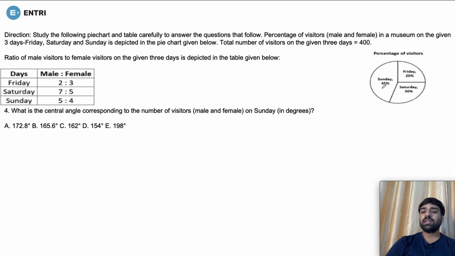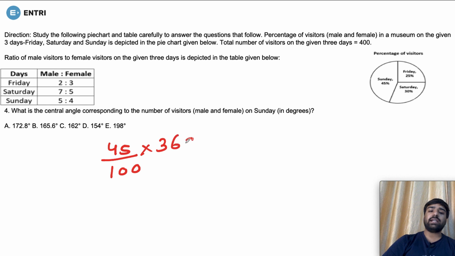On Sunday, it was 45 degrees. And what they are asking is the corresponding angle for the number of visitors, male and female, on Sunday in degrees. So it is 45, isn't it? For Sunday it is 45, but what is the total value? The total value is 45 plus 25, which will give you 70. 70 plus 30 is 100. So it is 45 by 100 into the total degrees. How much is the total degree?